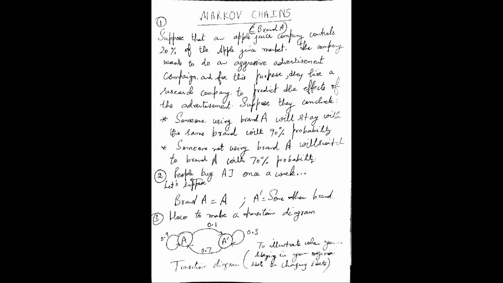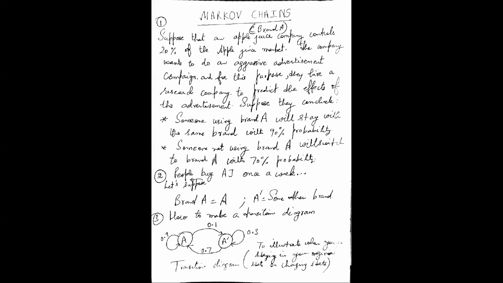Somebody who was not using brand A will continue with some other brand with probability 0.3. When the probabilities are expressed in this matrix form, this is known as the probability transition matrix. Along the vertical side represents the current state, along the horizontal side represents the next state.